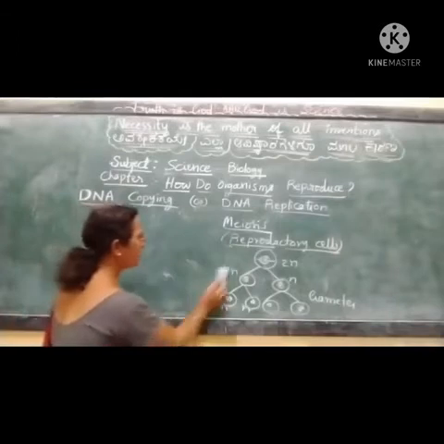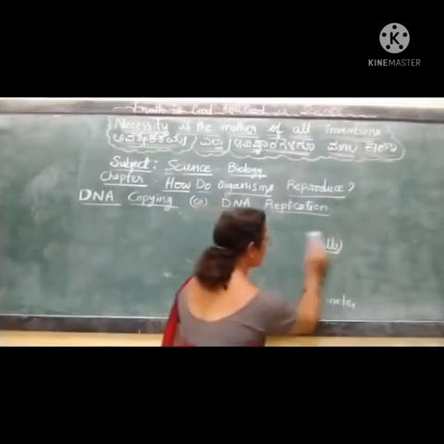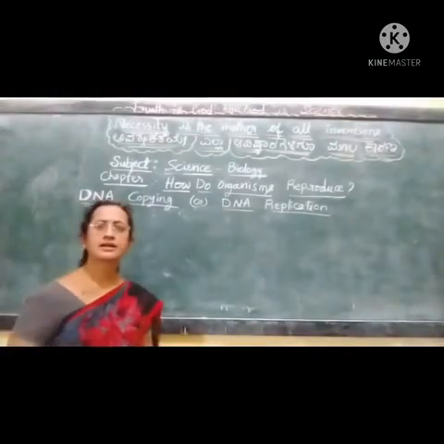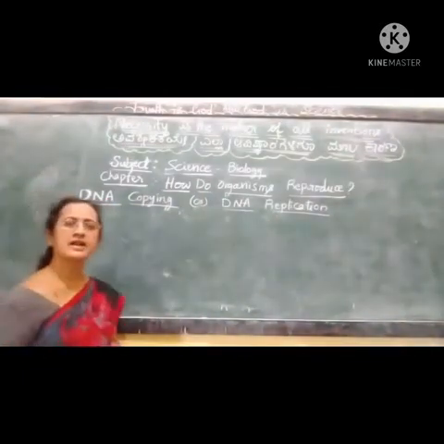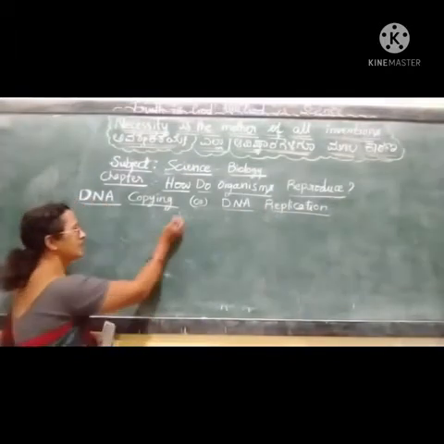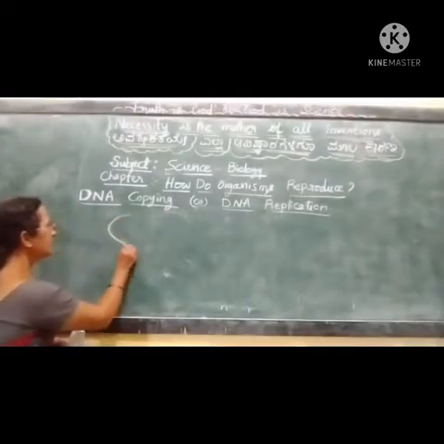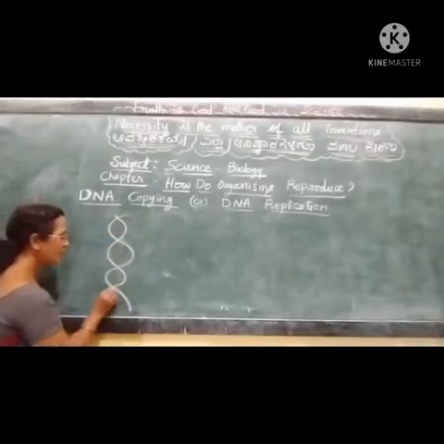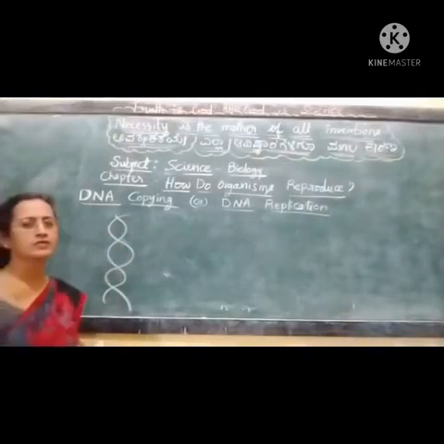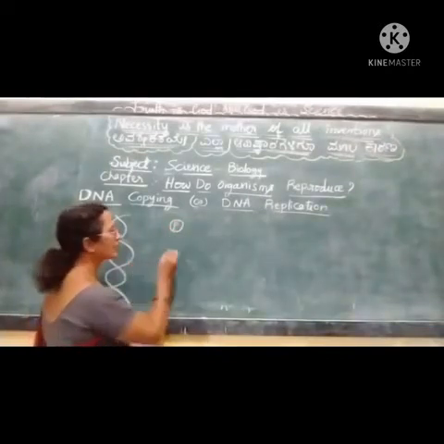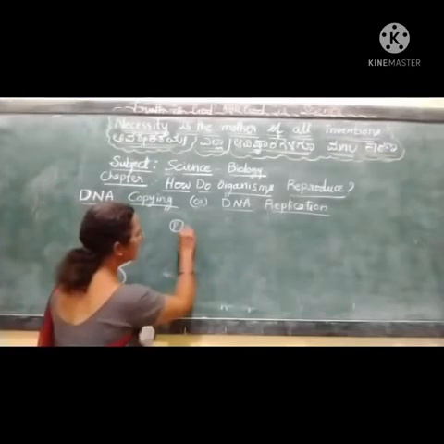You might know the structure of DNA. Two scientists, James Watson and Francis Crick, discovered the structure of the DNA. DNA is double helical in nature. What does this double helix consist of? It consists of a phosphate group, which is attached to one sugar.